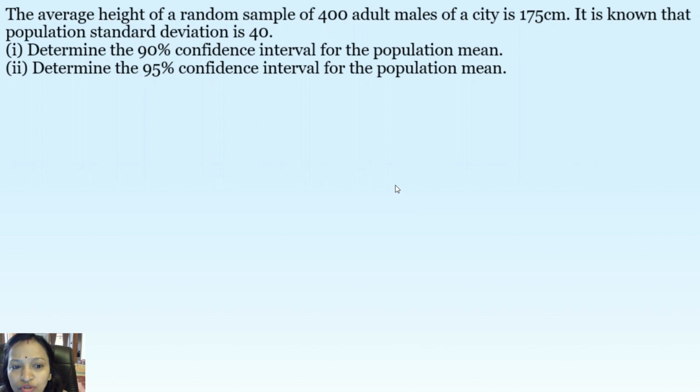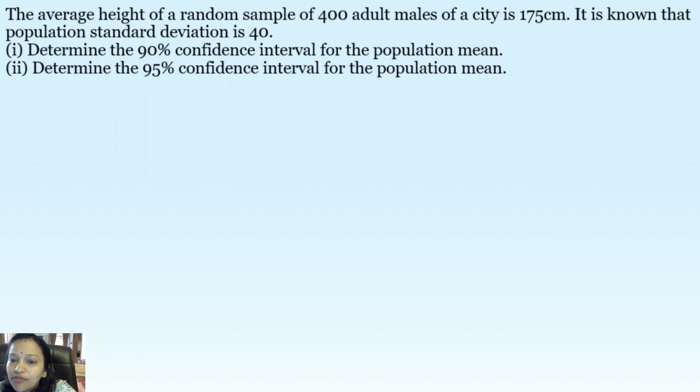Now let's take a question for interval estimation. Suppose I have given you here the average height of a random sample of 400 adult males of a city as 175 centimeter. Now how much standard deviation is given to you? 40 is given. So you have to find two cases, for 90% confidence interval population mean and for 95%. You have to find for both. So let's do one and the second case one by one. Correct? So now let's start with it.